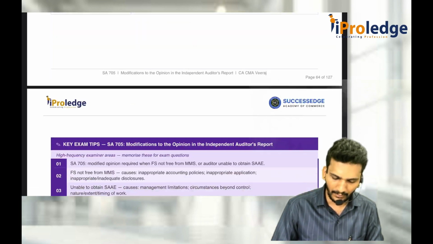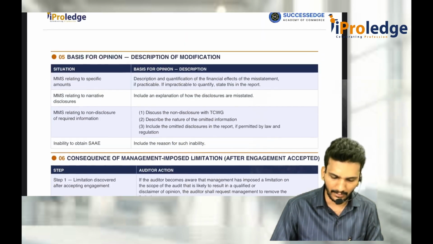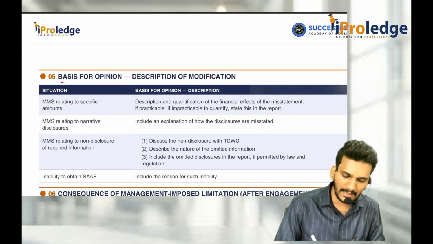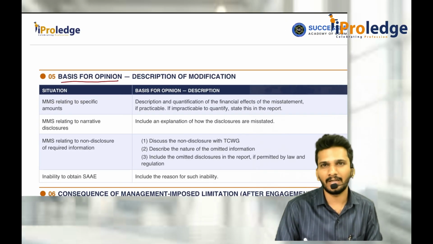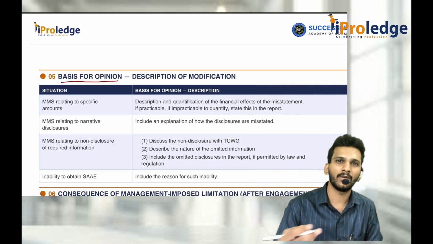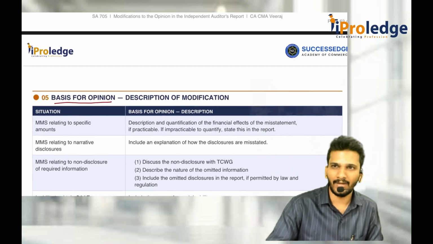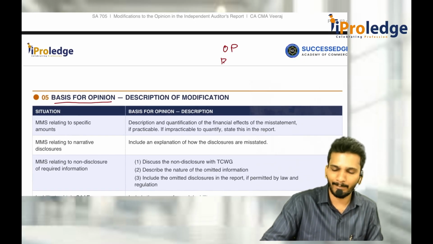Then we are left with two more points in 705. What is the basis for opinion section? How does it look whenever you change your opinion? The moment you change your opinion, consider that in 700 we discussed opinion and the basis for opinion.